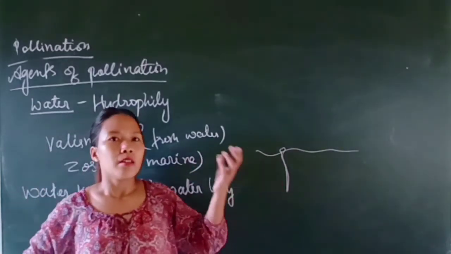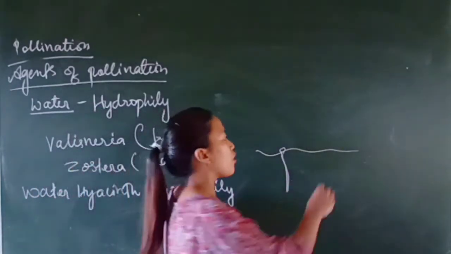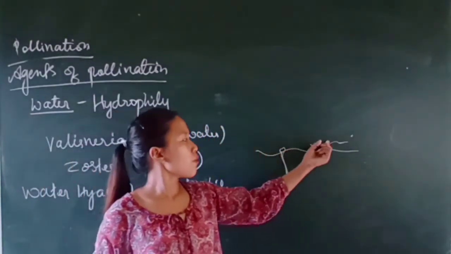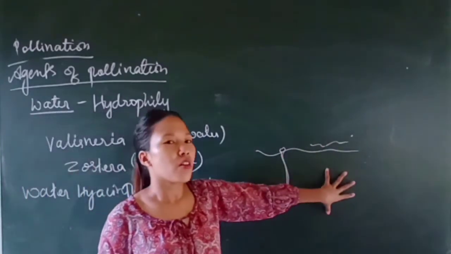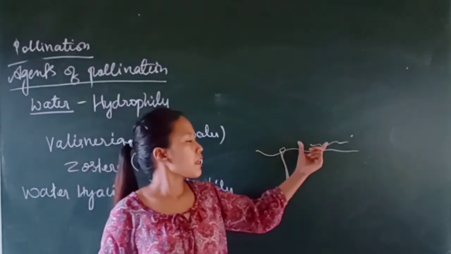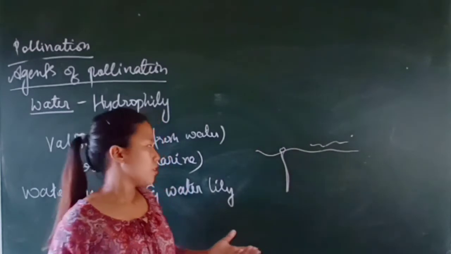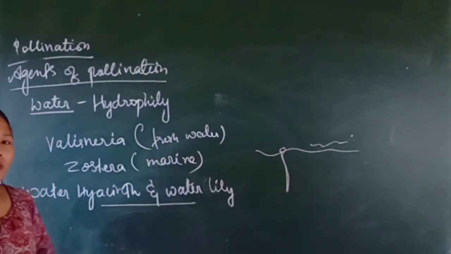And even the male reproductive part also, the pollen grains are released on the surface of water only. Okay, so the transfer of pollen grains in water hyacinth and water lily does not take place with the help of water, but it may be carried out by wind currents or by the help of animals. So in these plants, water does not help in pollination.